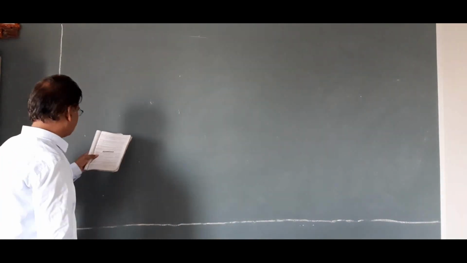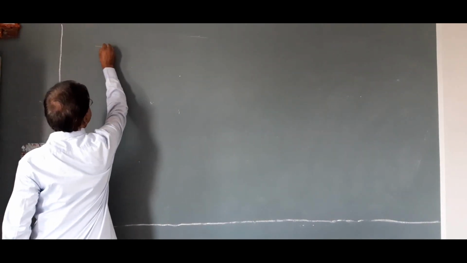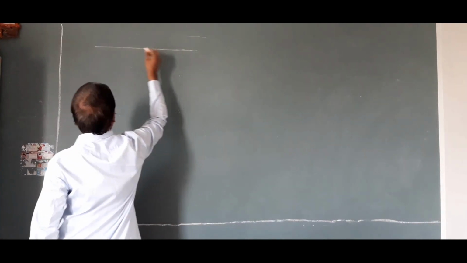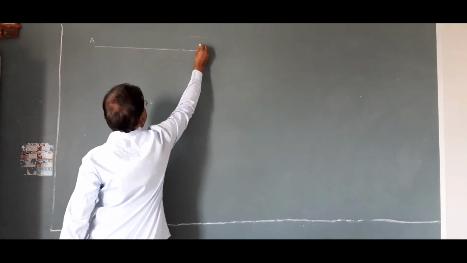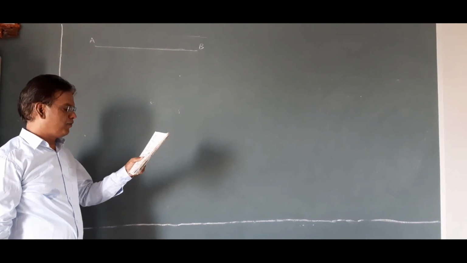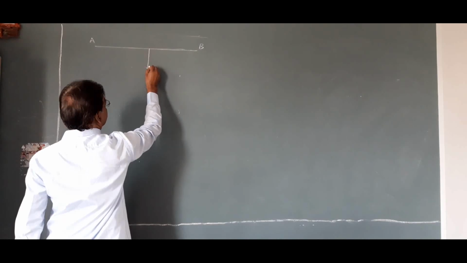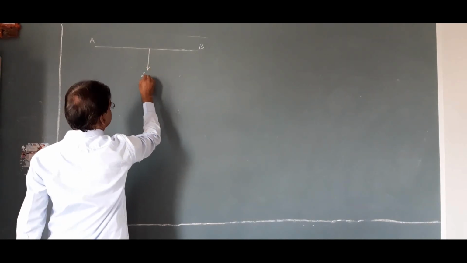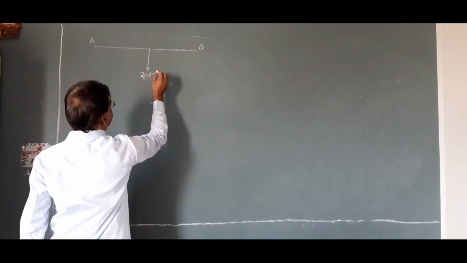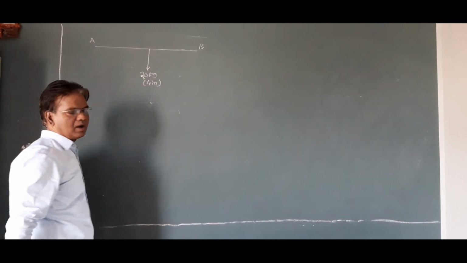support. See here, uniform wooden plank AB. This is uniform wooden plank AB. This total distance is 8 meter, weighing 20 kg. Here, weight of the rod acts at midpoint, that is 4 meter from A.